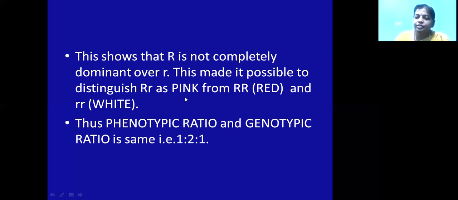Likewise, if you take rose flowers, you can see flowers with various colors: red, white, pink, brown, orange, like that various colors are obtained. That is also controlled by a single gene only. So if a single gene is controlling several characters in the individual, that gene is called a pleiotropic gene.